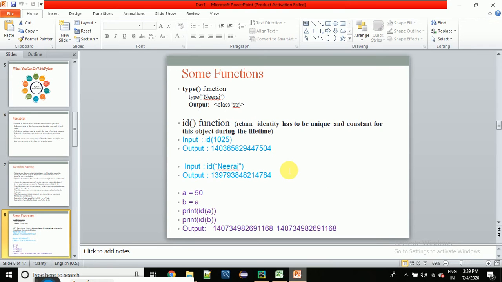So there are some functions. Function is a new term for new people, but those who are already working in the programming world are aware of functions. For new people, let me give a simple definition. I will cover the function chapter later, but for now, a function is just a piece of code.